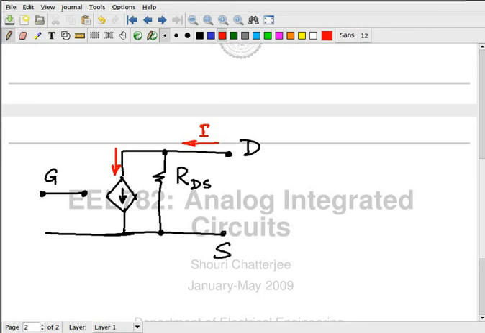RDS value changes as VDS changes and VGS changes. It's the slope. Good question. We'll talk about this later. I think you are right.